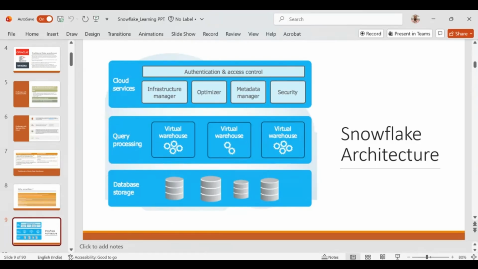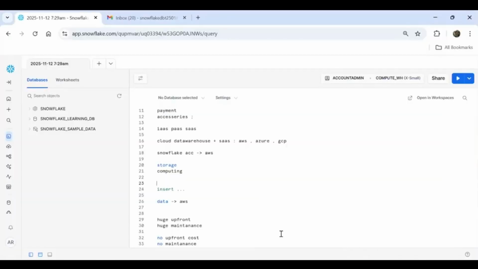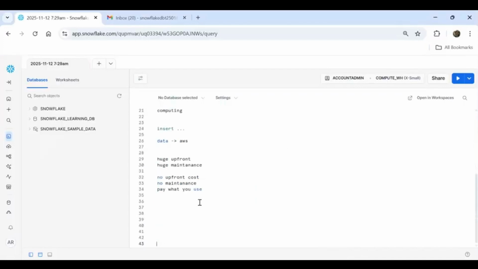Now from this entire session, you should remember a couple of things. There is no upfront cost involved in case of Snowflake, and no maintenance activities involved. It's a pay what you use model, and there's practically unlimited storage because it's taking the cloud storage services.